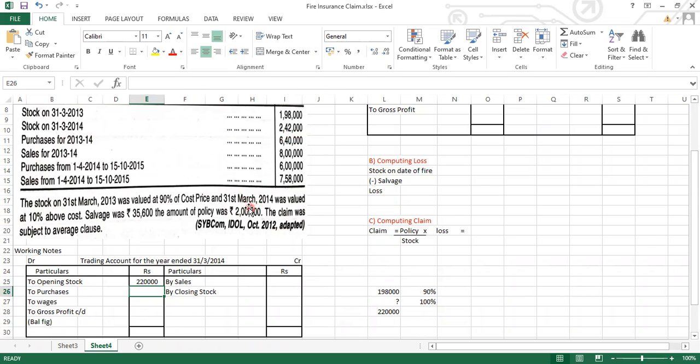But इसके बारे में भी हमें adjustment है that it was valued at 10% above the cost. 10% above the cost. So 100 का 10% comes to 110%. So again, if this 2,42,000 is representing 110%, 100% का कितना?